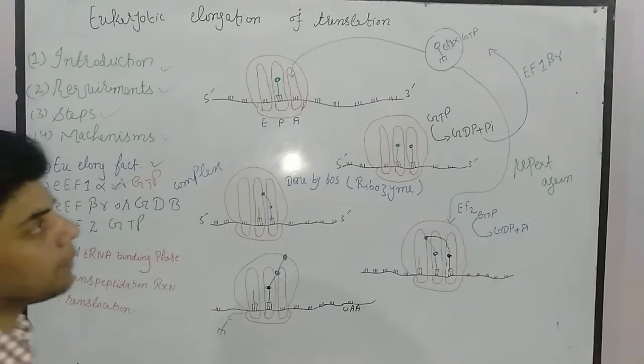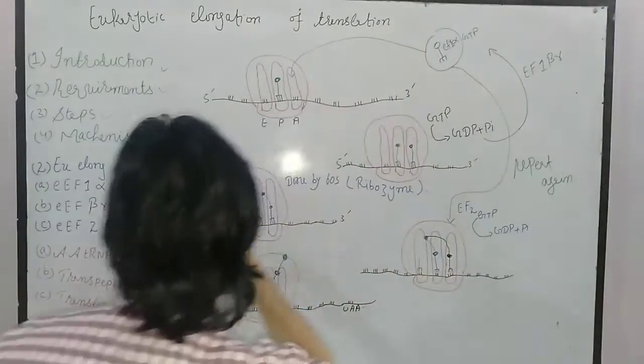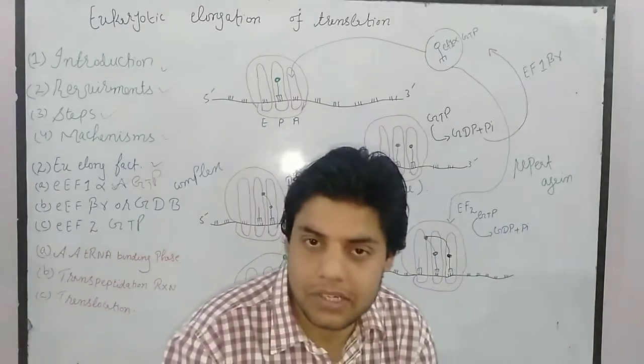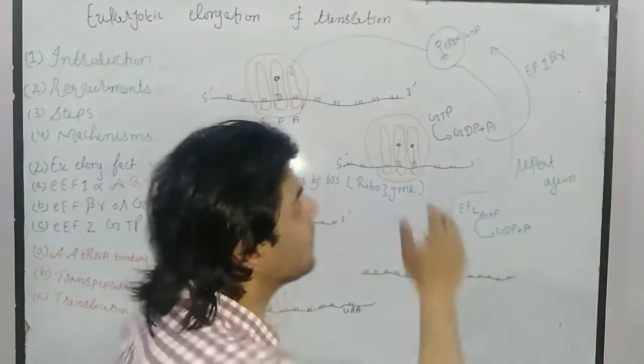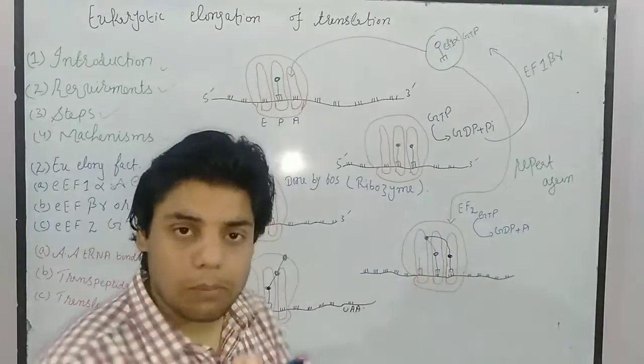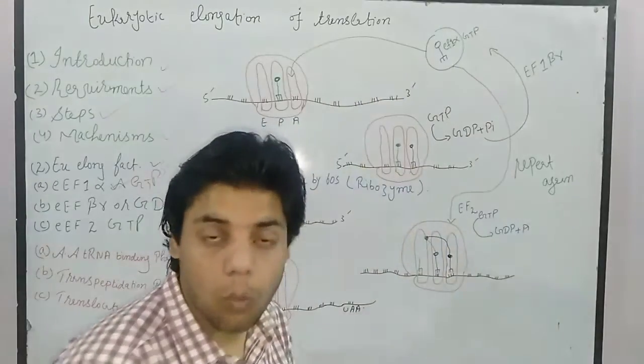In the first step, what happened? The first elongation factor, which we call elongation factor 1, will first get activated during elongation of translation. Once this elongation factor 1 alpha gets activated, then a GTP molecule will bind on it. Why?